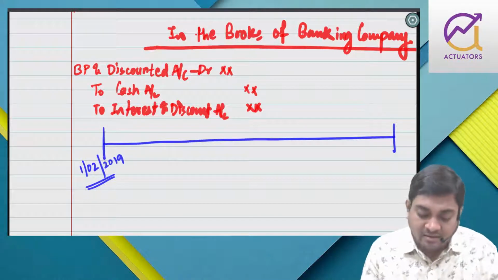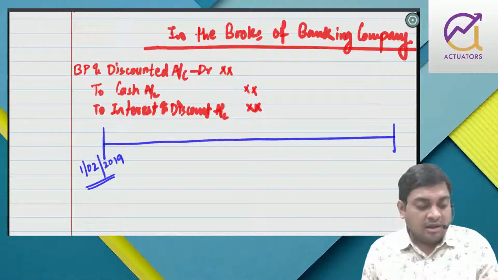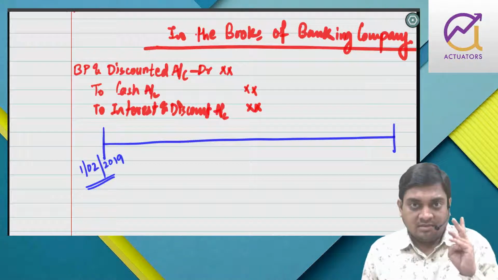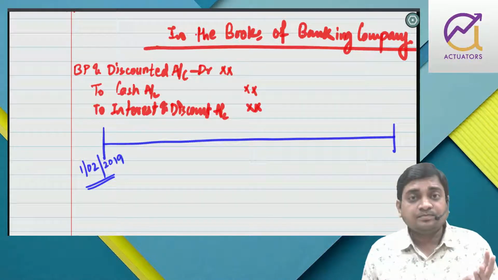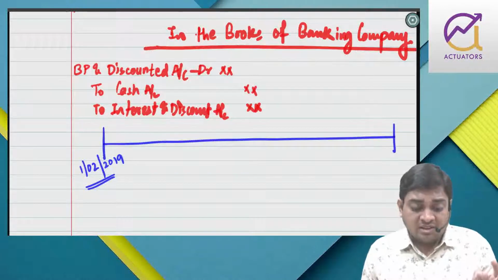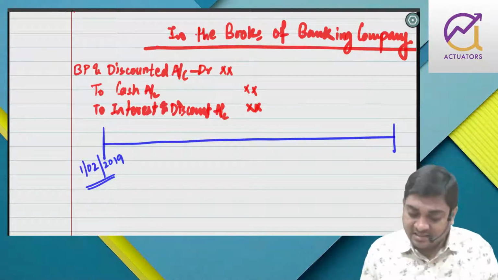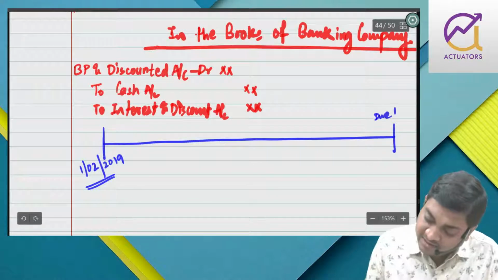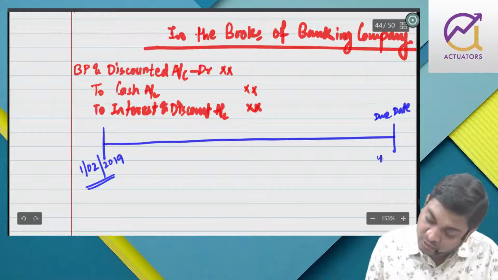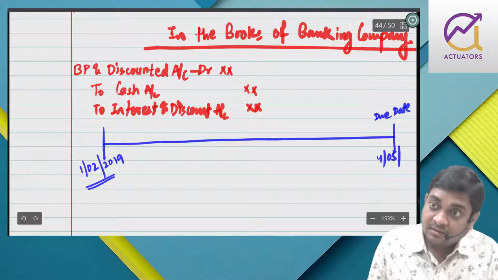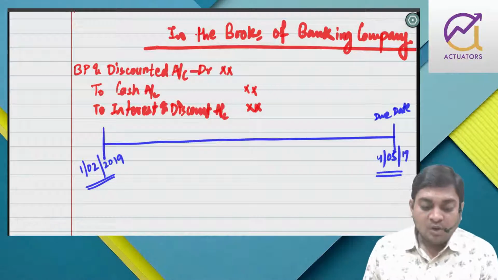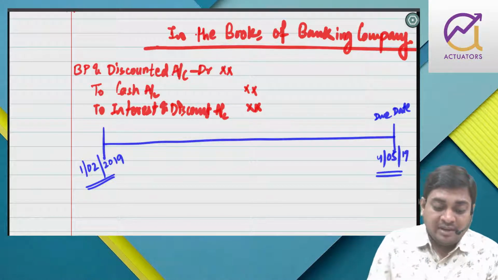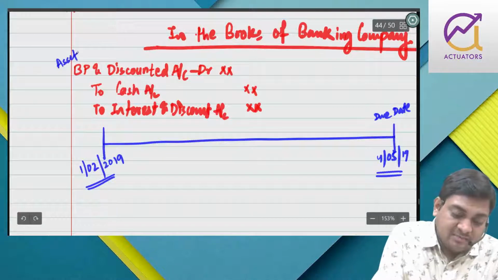It will mature when? 1st March it will be 1 month, 1st April 2nd month, 1st May 3rd month, plus 3 days grace. So the due date is 4th May 2019. Today I have discounted the bill, so it is an asset for the bank because against this it will receive money after 3 months.